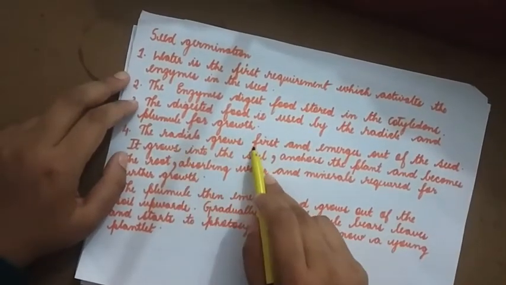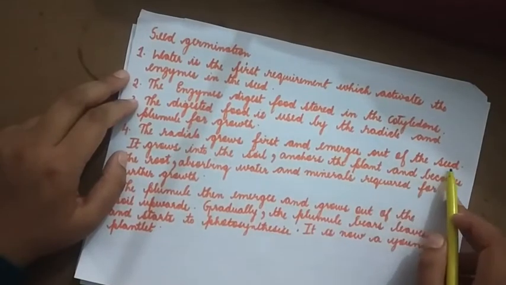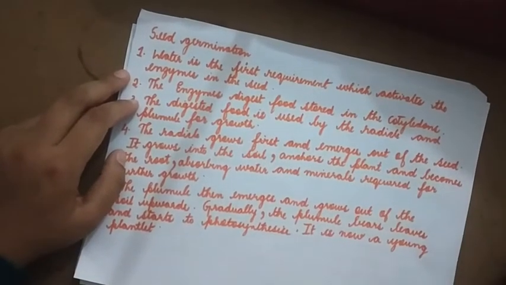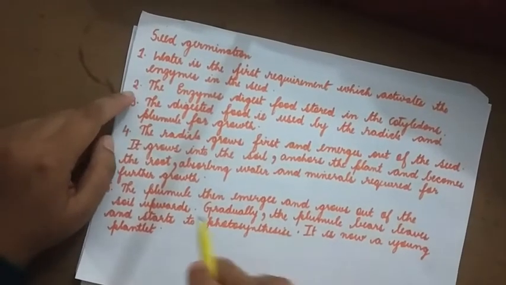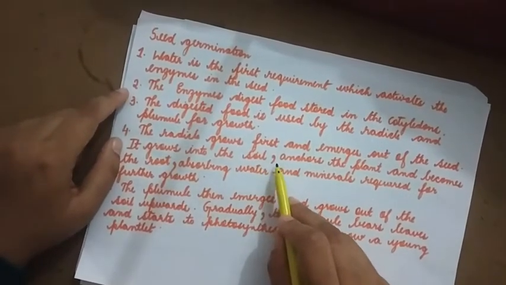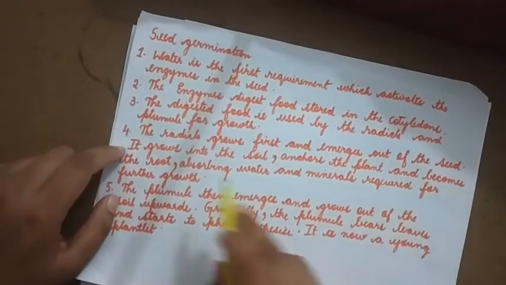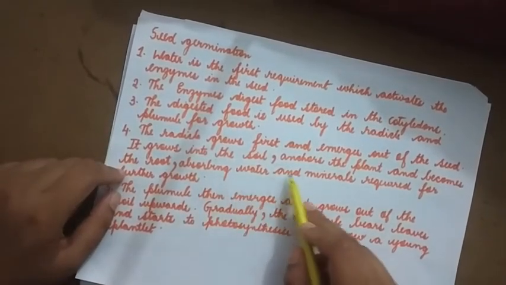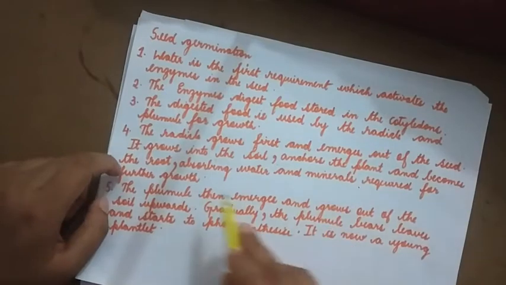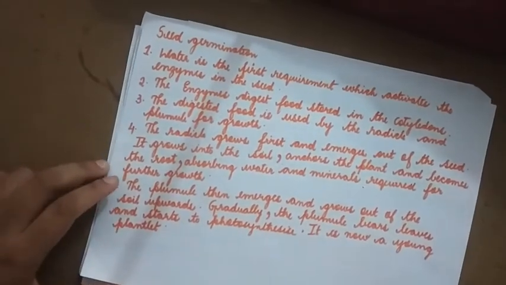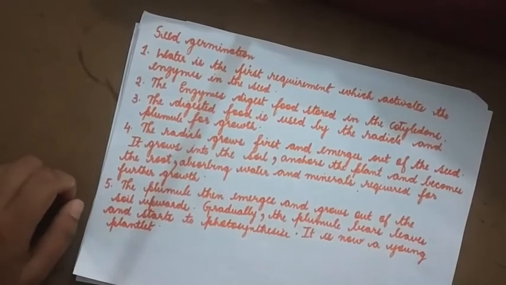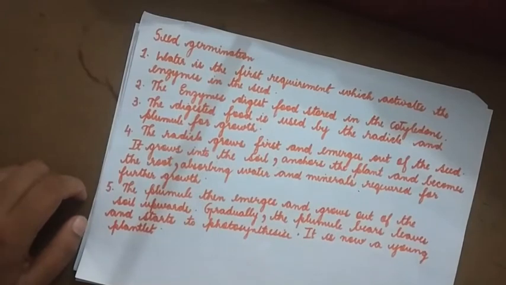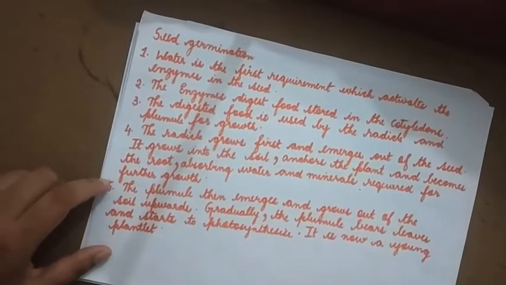The radicle grows first and emerges out of the seed because it has to attach itself to the soil. That's why we see the radicle grows first. It grows into the soil, anchors the plant and becomes the root, absorbing water and minerals required for further growth. So first the radicle comes out, anchors the plant and absorbs the necessary water and minerals for further growth and development.